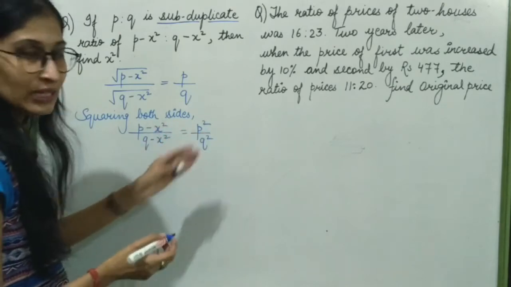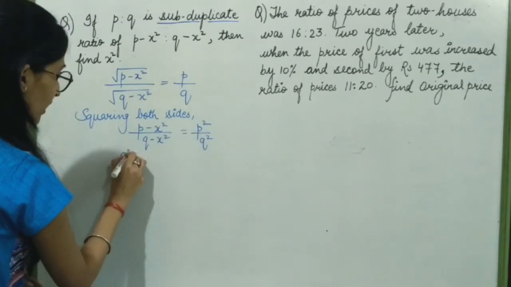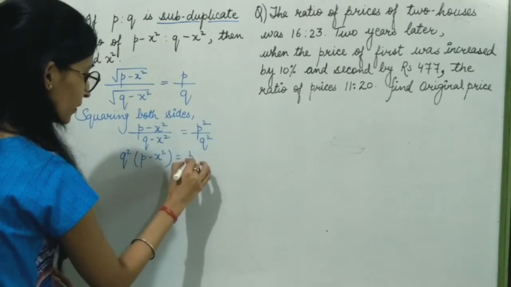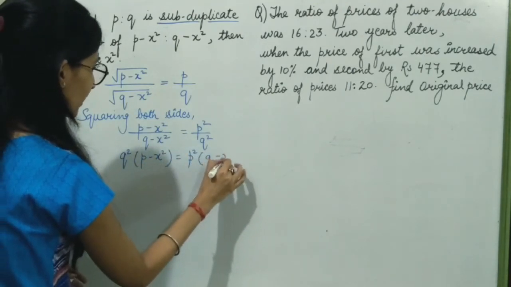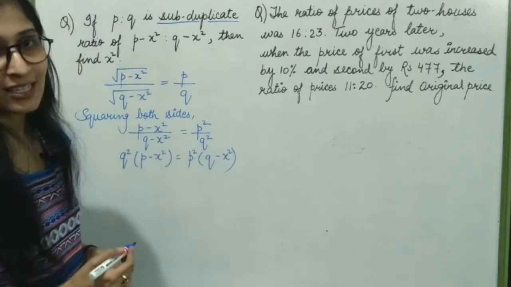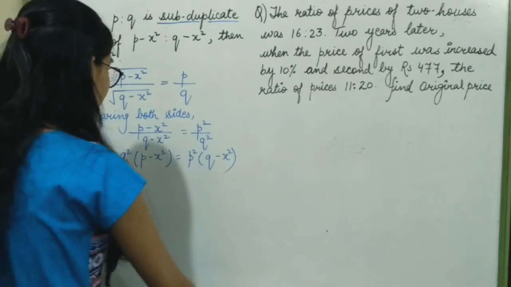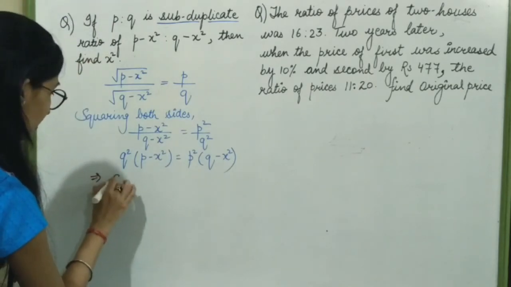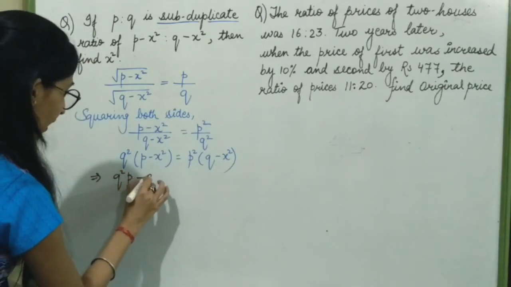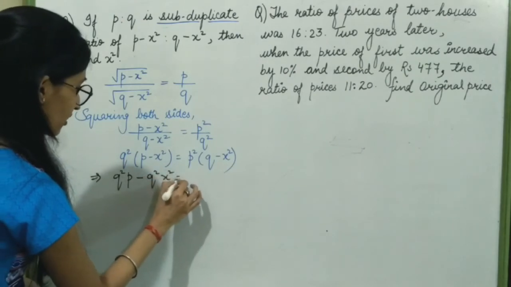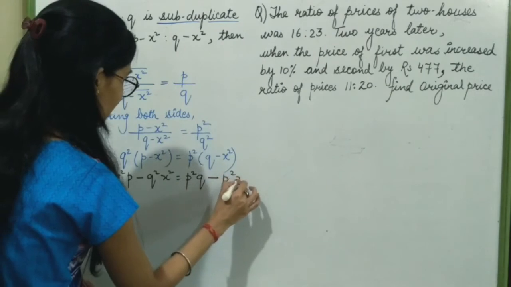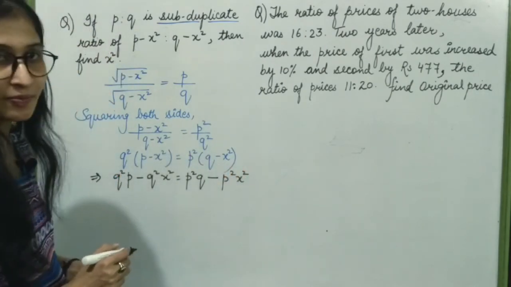Next, cross multiply. Q square into (P minus x square) is equal to P square multiplied by (Q minus x square). Solving this, it will become Q square P minus Q square x square is equal to P square Q minus P square x square.